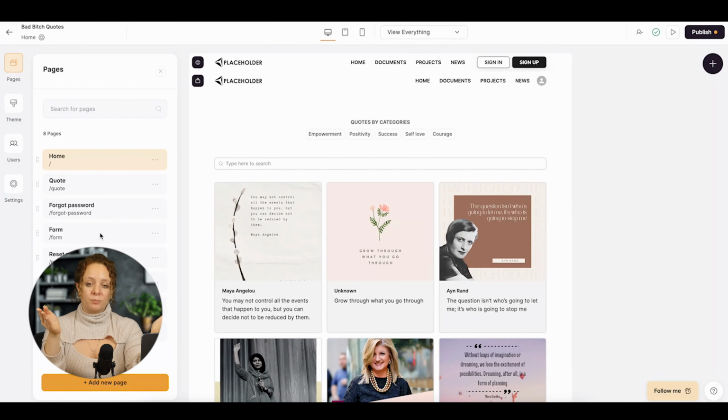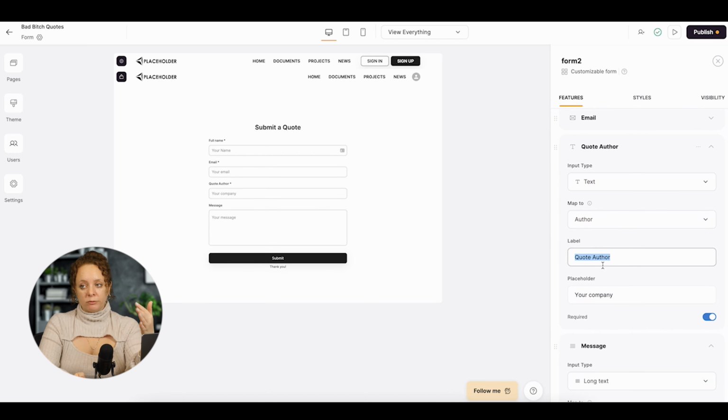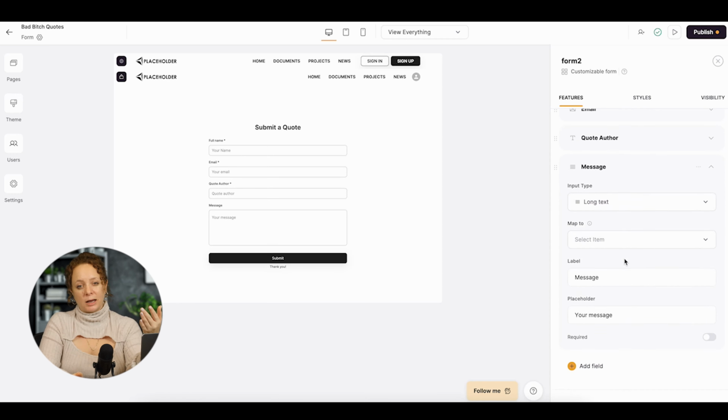Last part was to build a submit a quote page, because I did want my users and visitors to be able to submit their own quotes. So what I did is I used a simple form template from Softr and changed it to everything that I needed, added and removed the fields that I need. Some of the fields in Softr for some reason are non-deletable, but you can always hide them, so that's fine.